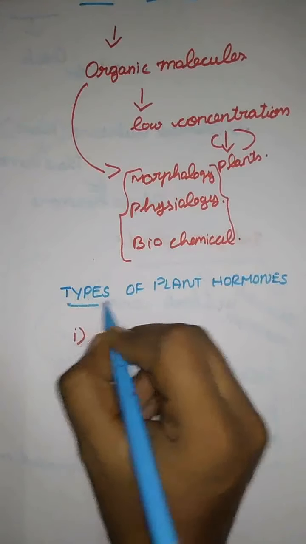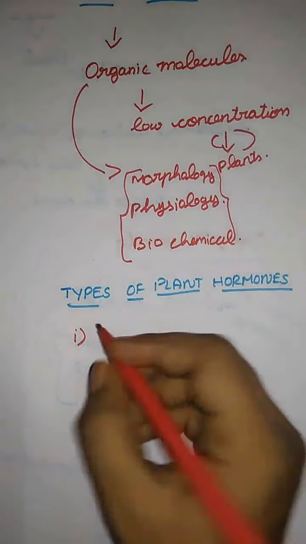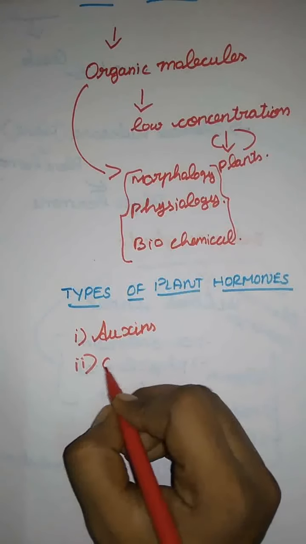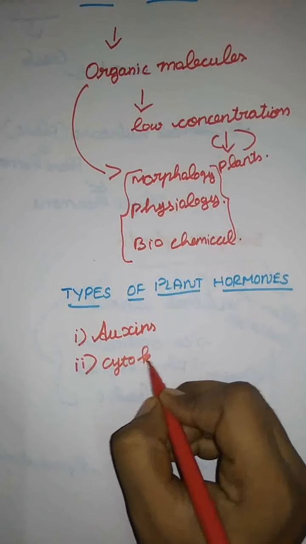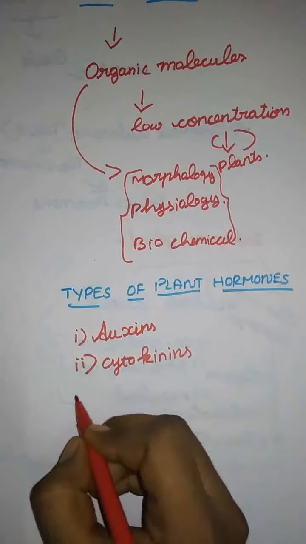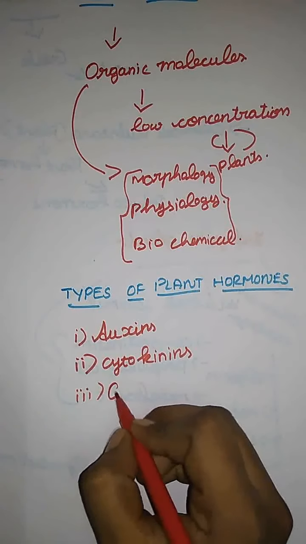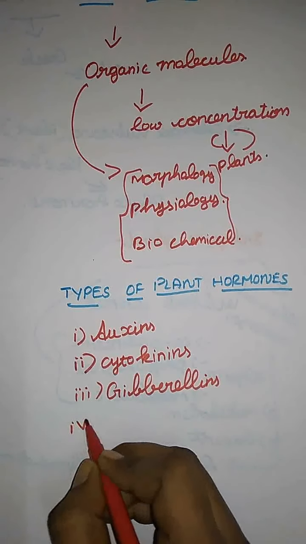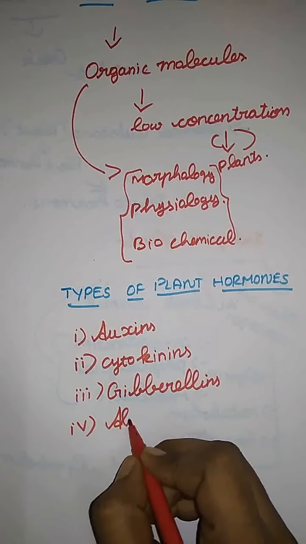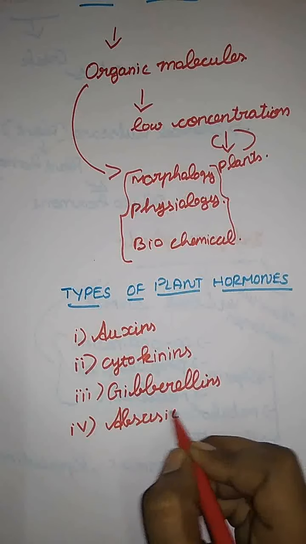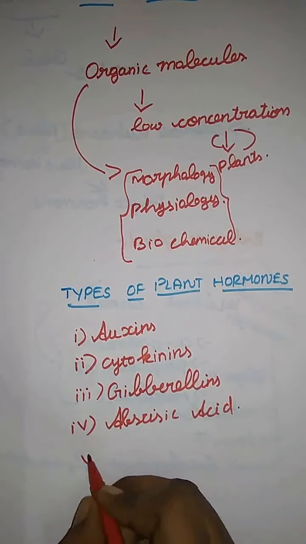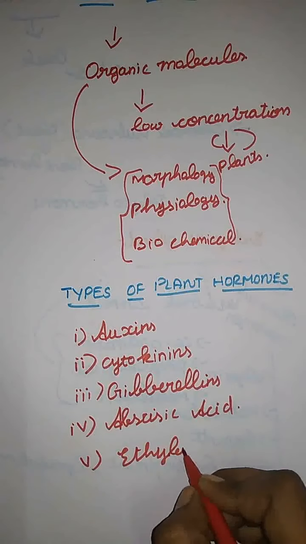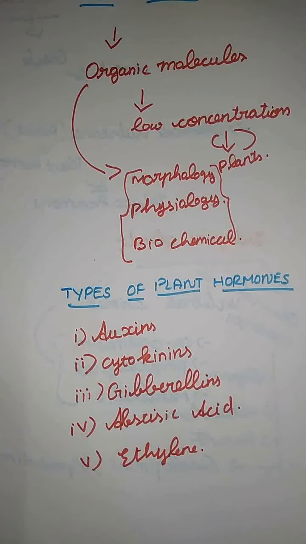The first one is auxins, the second one is cytokinins, the third one is gibberellin, the fourth one is abscisic acid, and the last one is ethylene. So these are all the 5 hormones secreted in the plant.